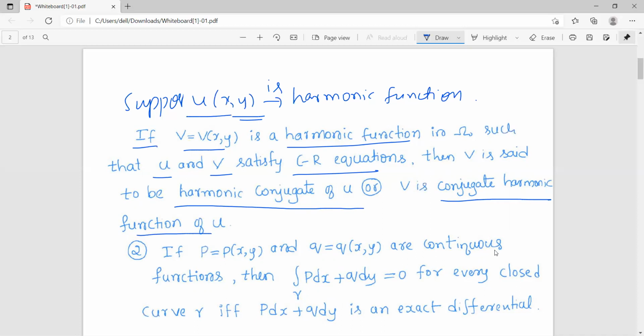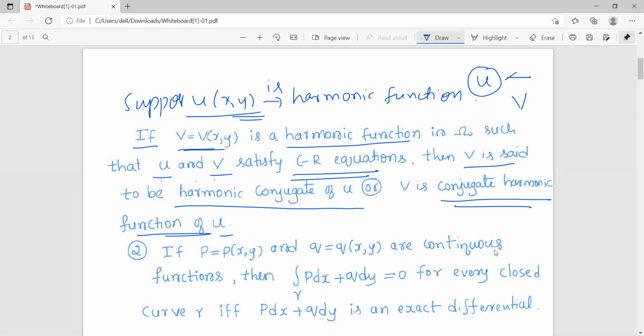So given a harmonic function u, if there exists a harmonic function v such that u and v satisfy CR equations, then we will say v is harmonic conjugate of u or v is conjugate harmonic function of u. So this is the definition of conjugate harmonic function of u. Now the question is, given any harmonic function, does it have a conjugate harmonic function?